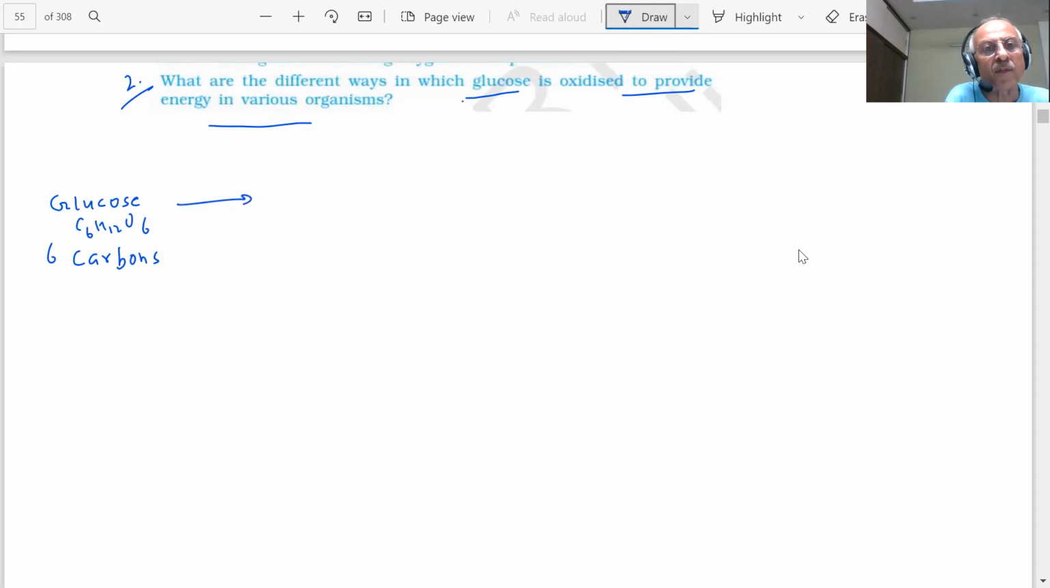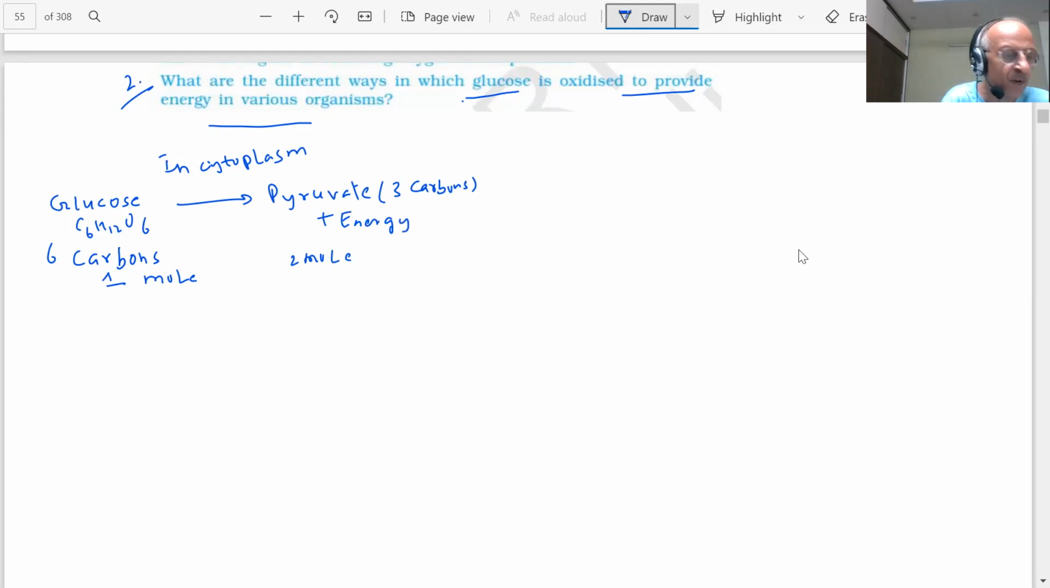And what happens? We said in the cytoplasm. What happens? This will break down this one mole of glucose. If I consider 1 mole, it will give 2 moles of pyruvate, or pyruvic acid, students, which has 3 carbons, plus energy. And further, what happens to this?